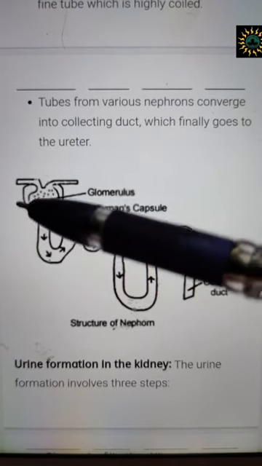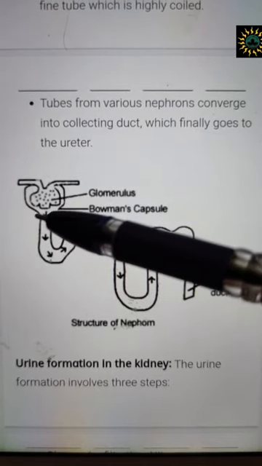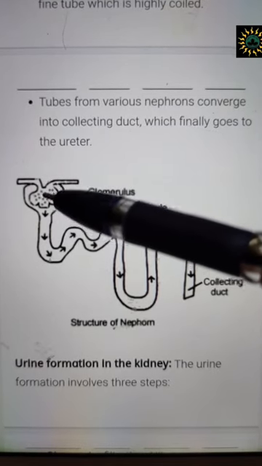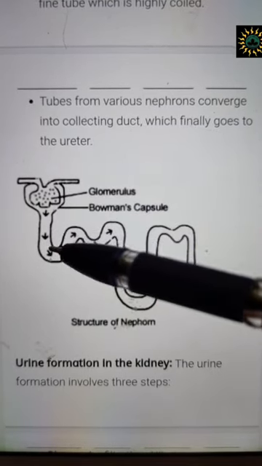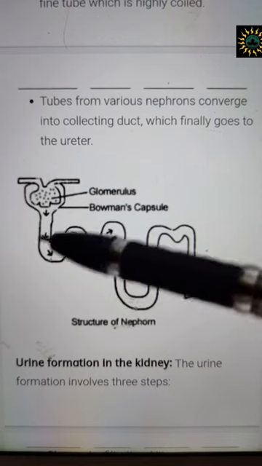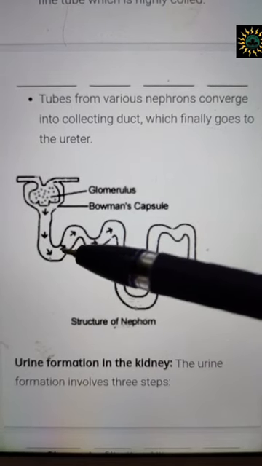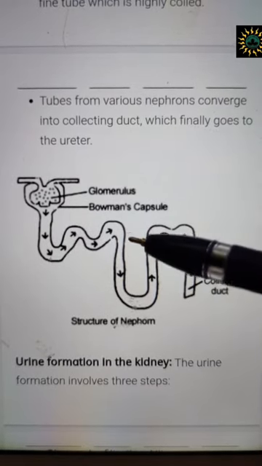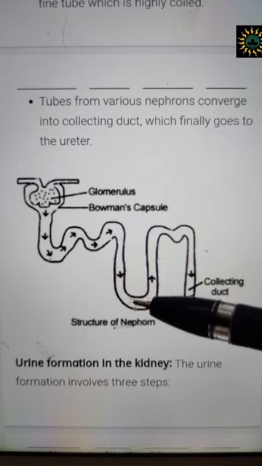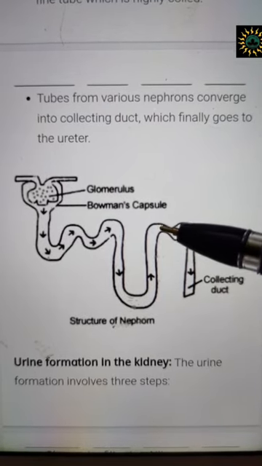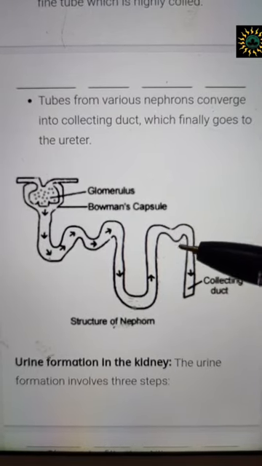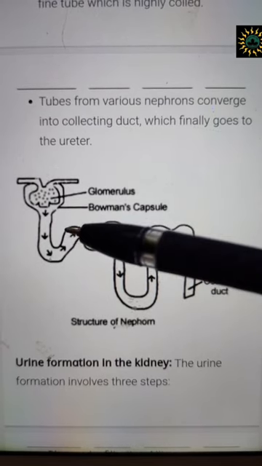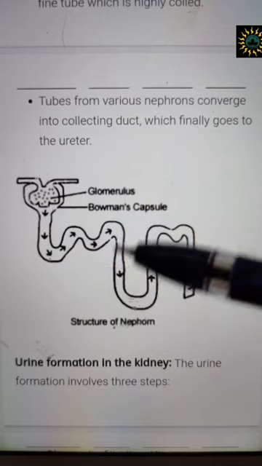This bunch of capillaries inside the Bowman's capsule is known as the glomerulus. From here starts a convolution, and this is known as the proximal convoluted tubule. Then after the convolution is done comes a U-shaped structure called the loop of Henle, and finally again a convolution, and because it is away from this, it is known as the distal convoluted tubule.